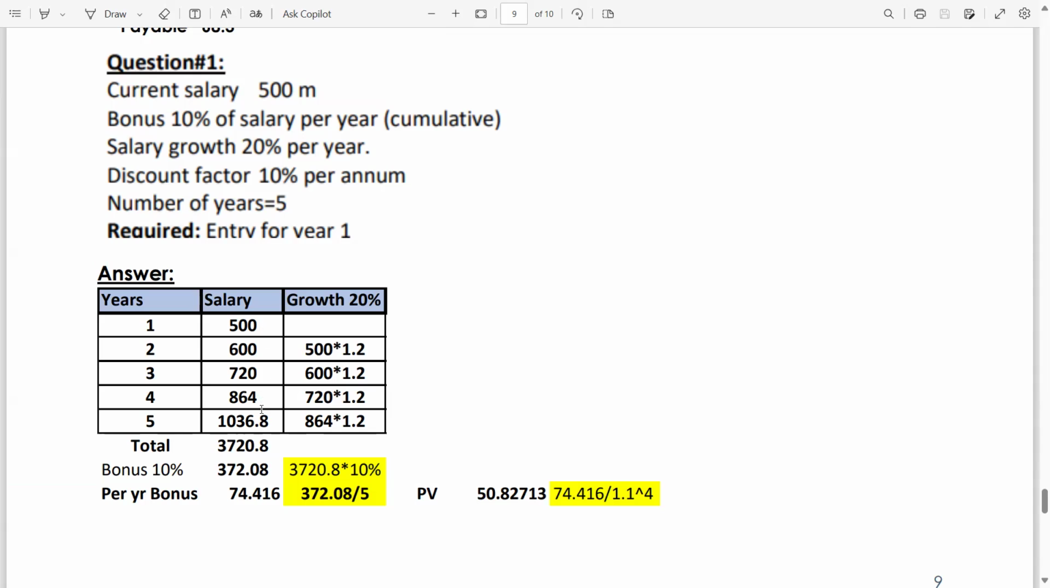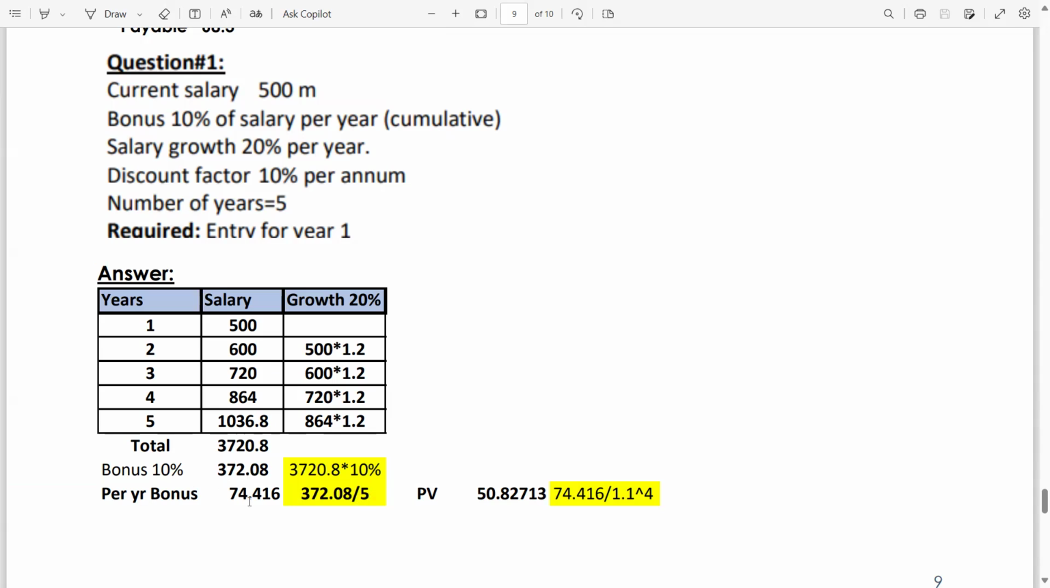If you add all 5 years' salary, then you will get the total cumulative salary of 3720.8, and the bonus is 10% of salary per year cumulative. So the bonus 10% is 378.08. Now, this figure of the bonus is at the end of the 5th year. Again, you will have to calculate the per year bonus.